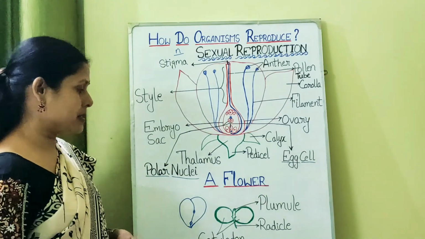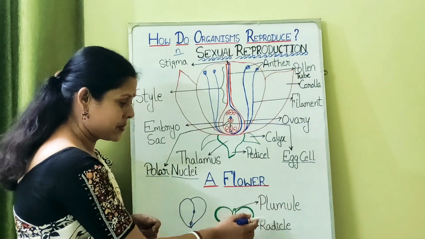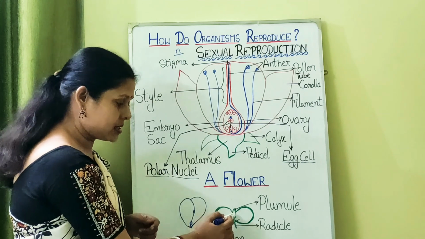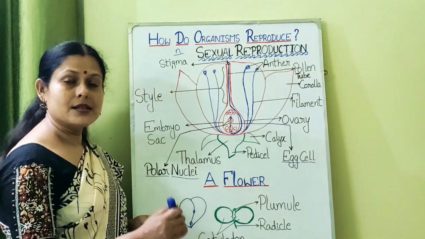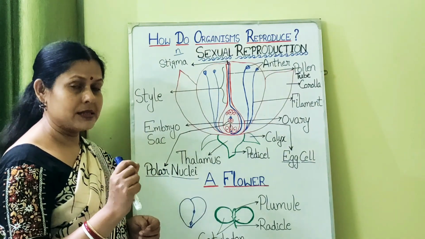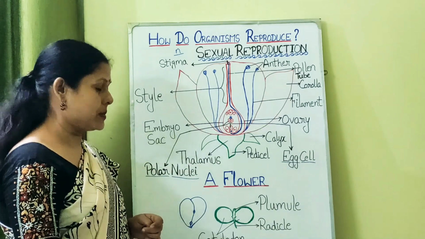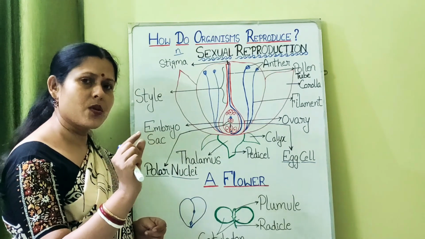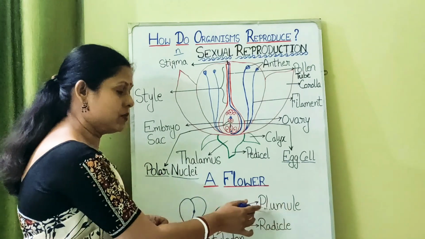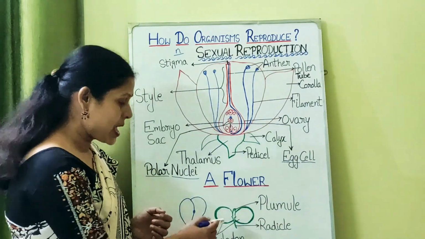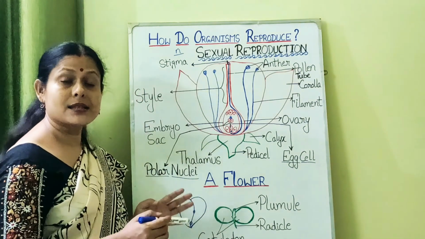Gradually the embryo develops or differentiates into the upper plumule part and the lower radicle part. First the plumule does not grow, first the radicle grows. The radicle is the first thing to come out of a germinating seed. It always grows towards the ground, showing positive geotropism. After a few more days you will find a slight greenish thing appearing from the top, and that is called the plumule, which is the future shoot of the plant. This is called the embryonal axis. These two are the cotyledons, which have the endosperm in them.